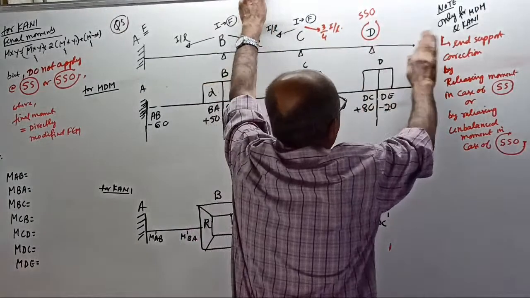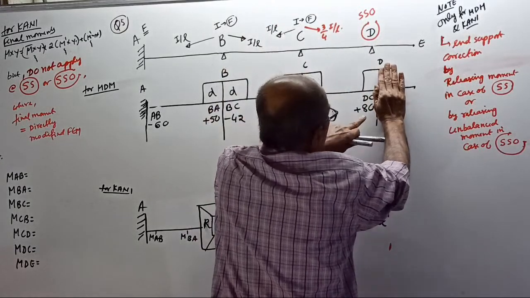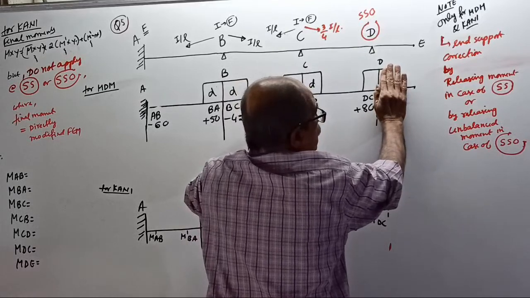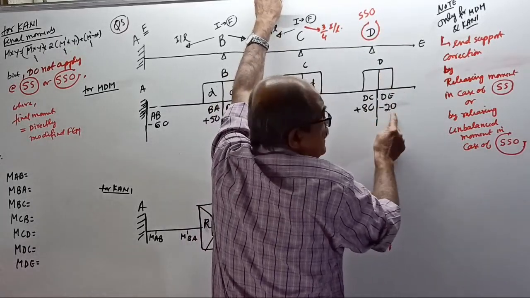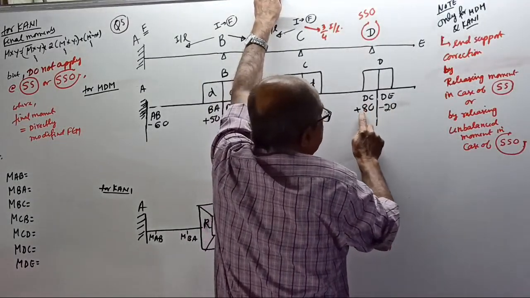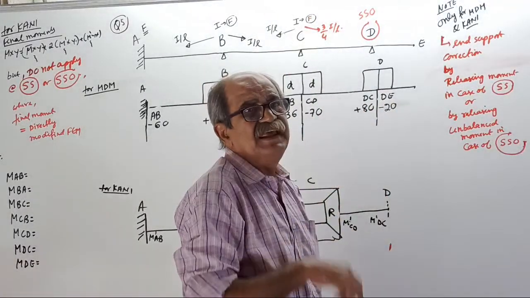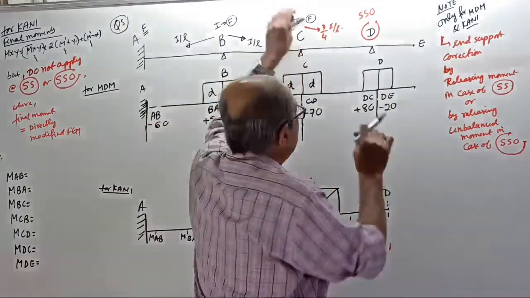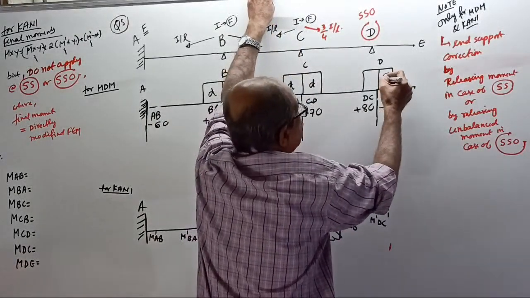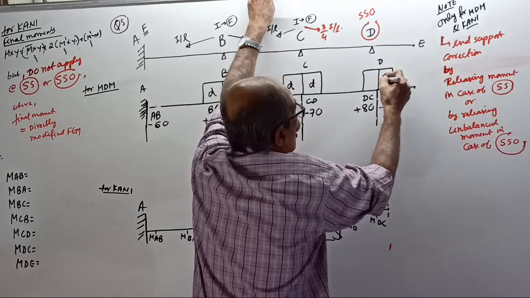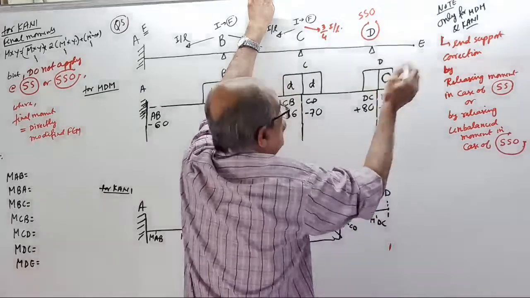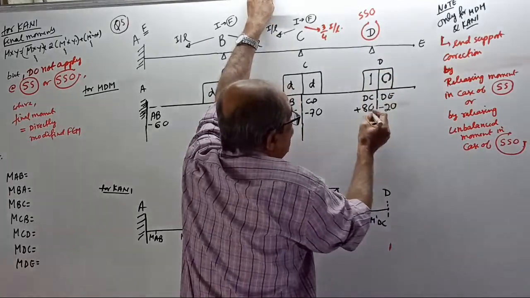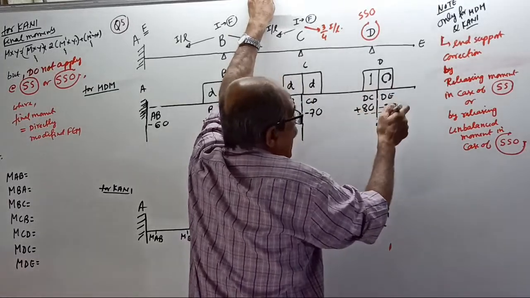Now, if the overhang is not there, plus 80, put minus 80, carry over half for both MD and Kani. But now, 80 and minus 20 is there. If you add these two, 80 plus minus 20 is plus 60. And plus 60, releasing is minus 60. Minus 60, not that side. I told you, this is permanently 0. No distribution factor for overhang. This I told you. So, this is 1. So, therefore, the releasing here is, you add these two, or you can remember one thing.